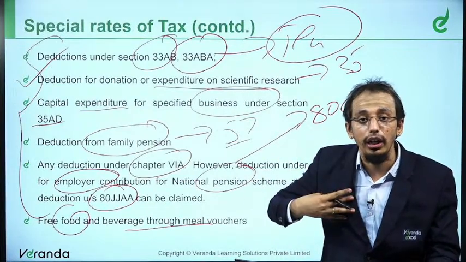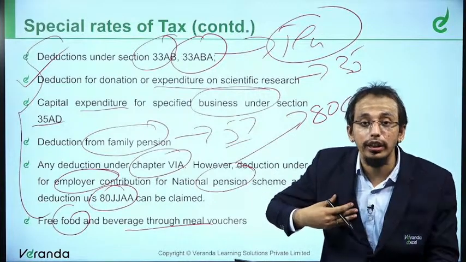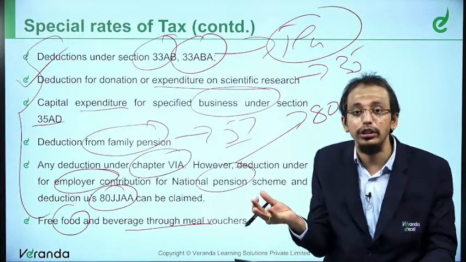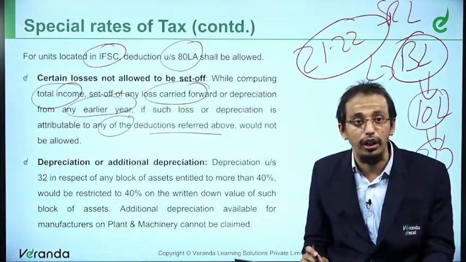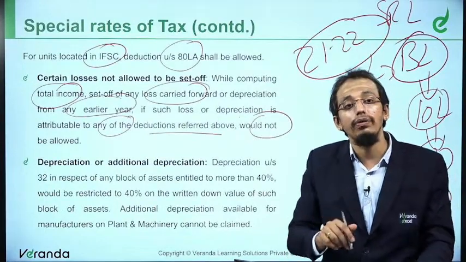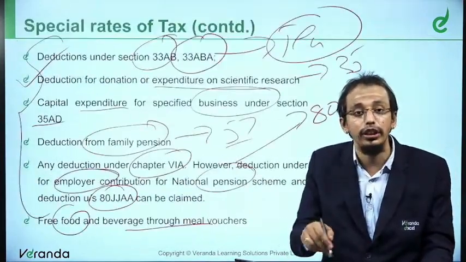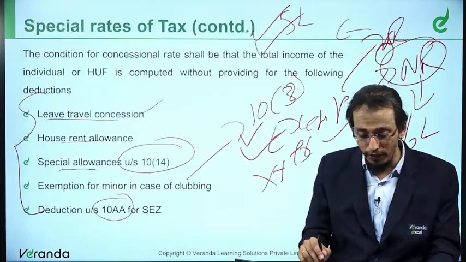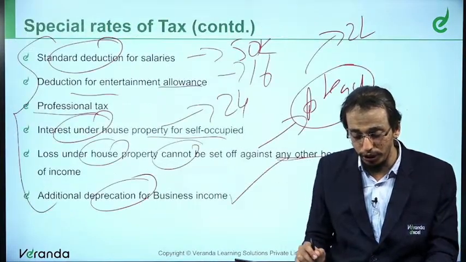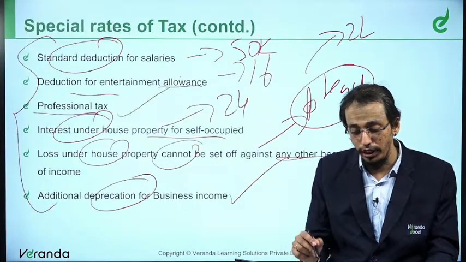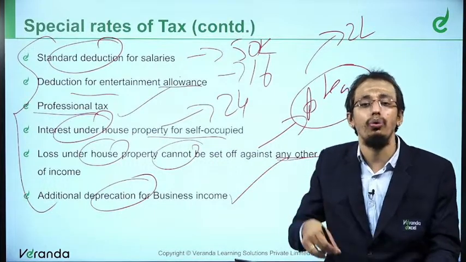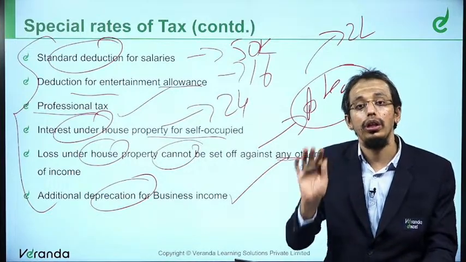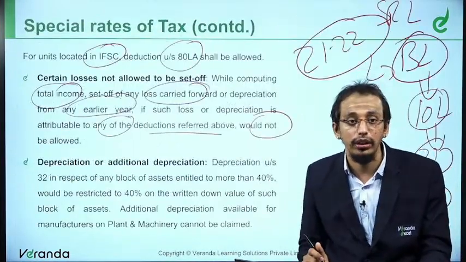Earlier I was following only the old regime. Therefore you would have claimed those deductions. Because of those deductions I got a loss. That loss cannot be carried forward. That would not be allowed. To the extent of the deductions that we discussed, you cannot have a loss on account of all these things. With additional depreciation you can have a loss, or you can have a loss from interest on house property. If there is a loss on account of these items, those losses cannot be carried forward.